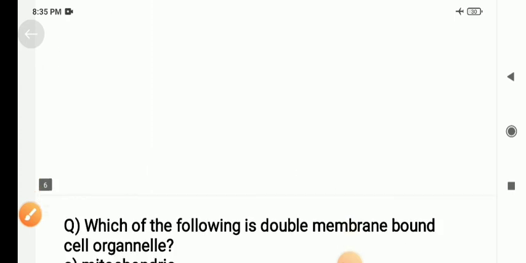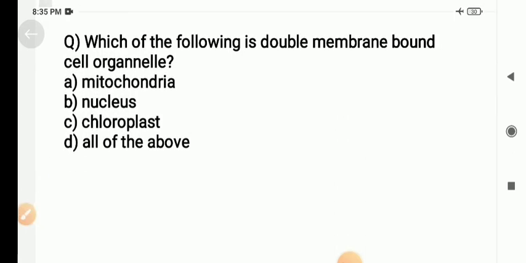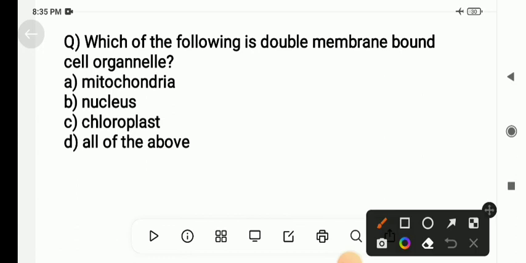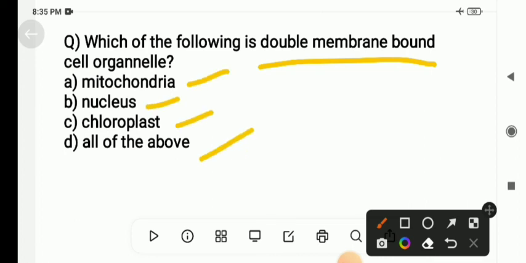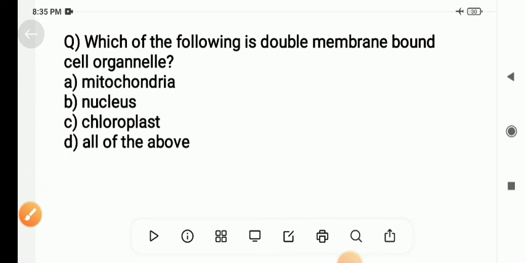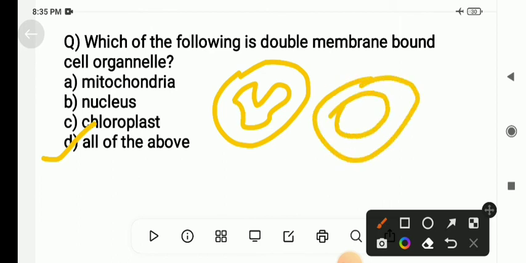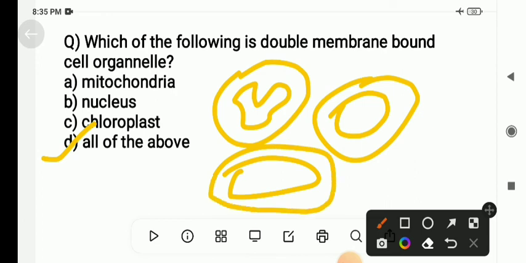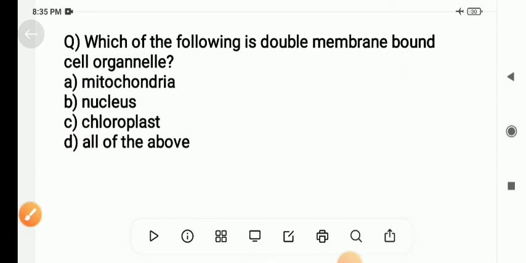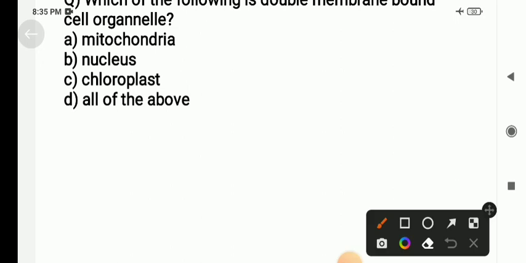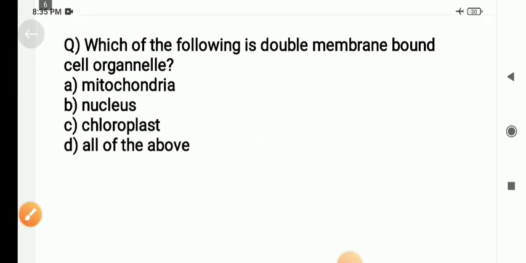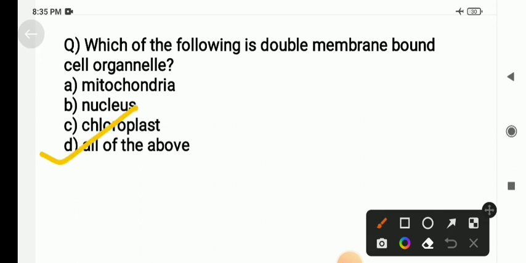Coming to the next question, which of the following is a double membrane bound cell organelle? Mitochondria, nucleus, chloroplast, all of the above. So here the correct option is all of the above, because mitochondria is also a double membrane bound cell organelle, chloroplast is also double membrane bound, and nucleus also is double membrane bound. So all of the above is the correct answer.